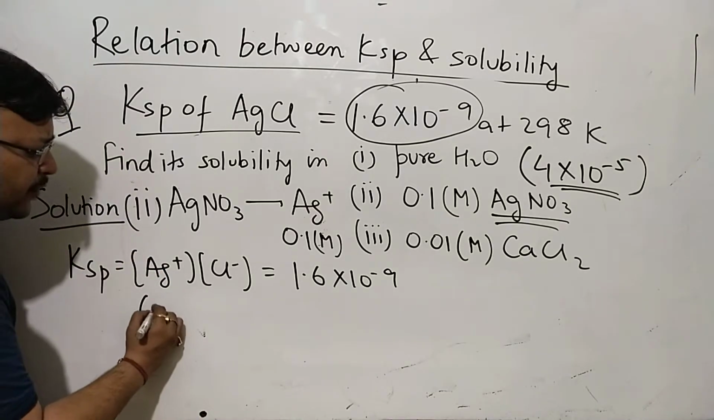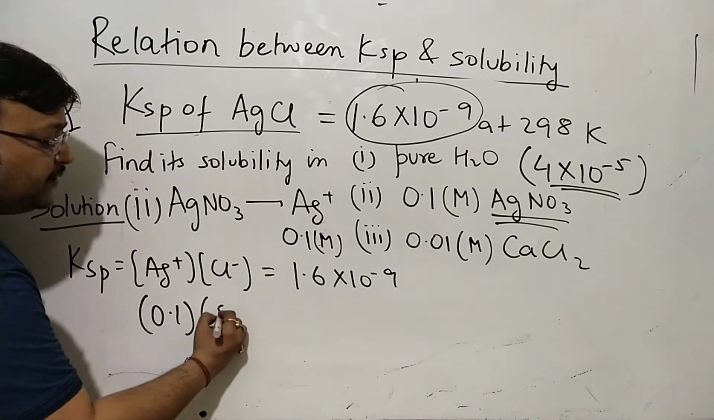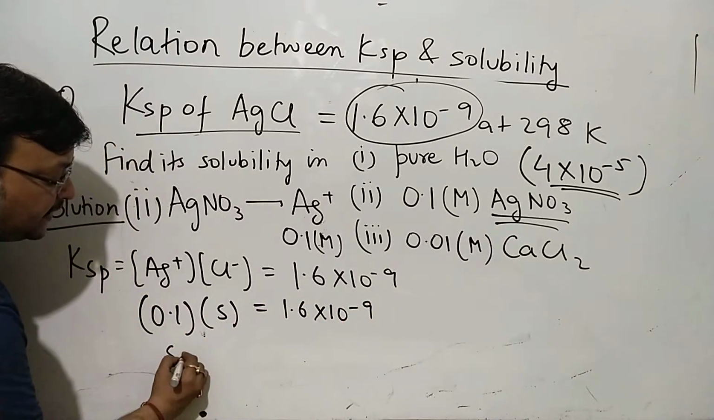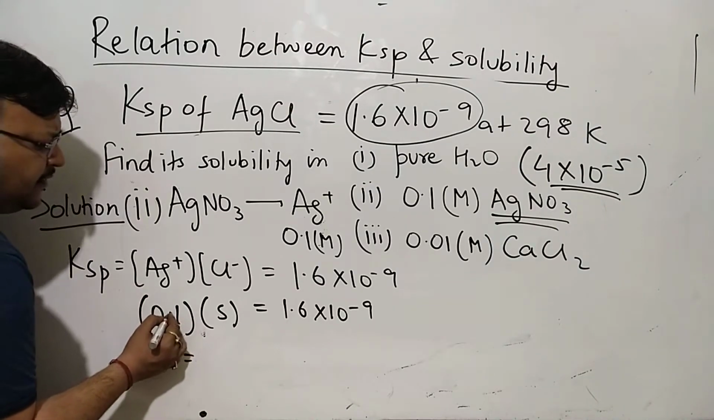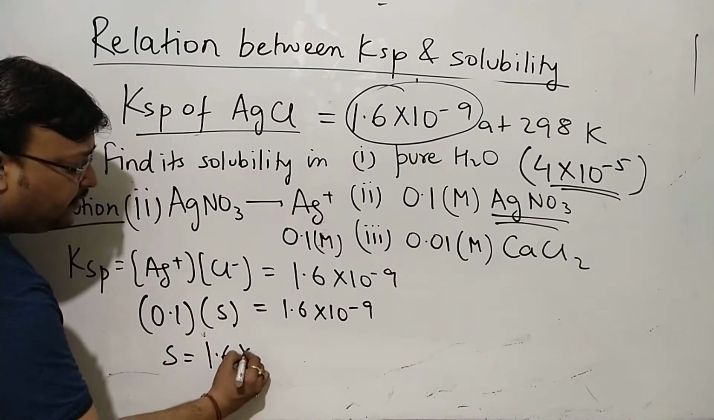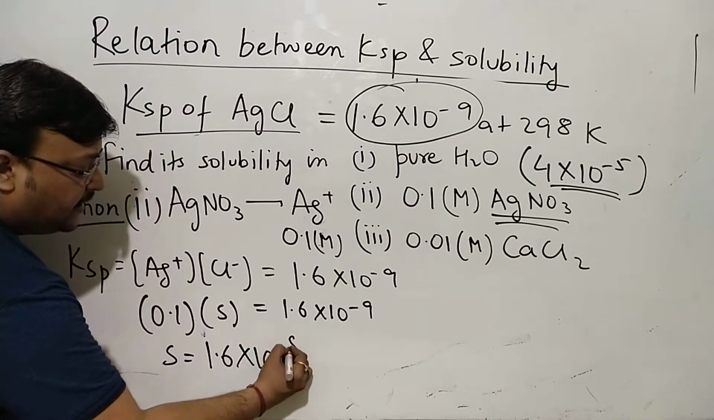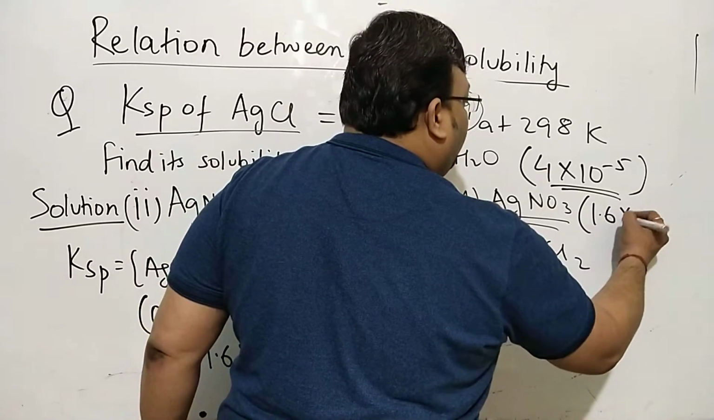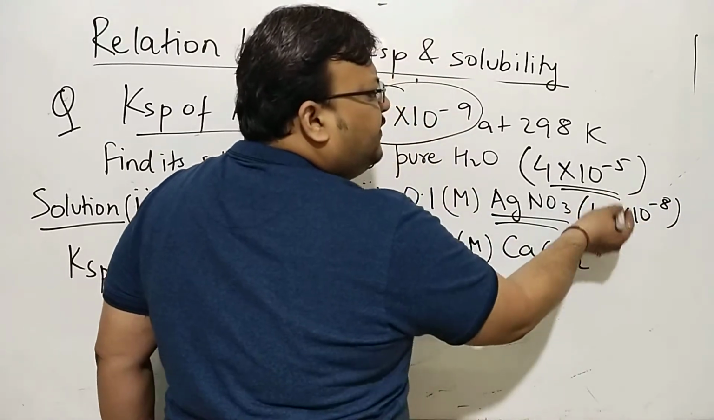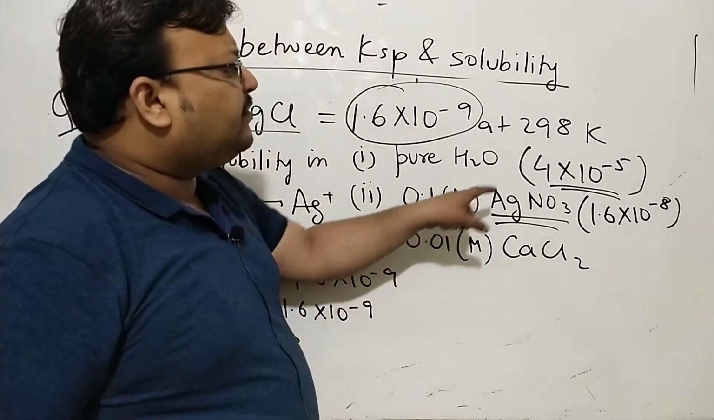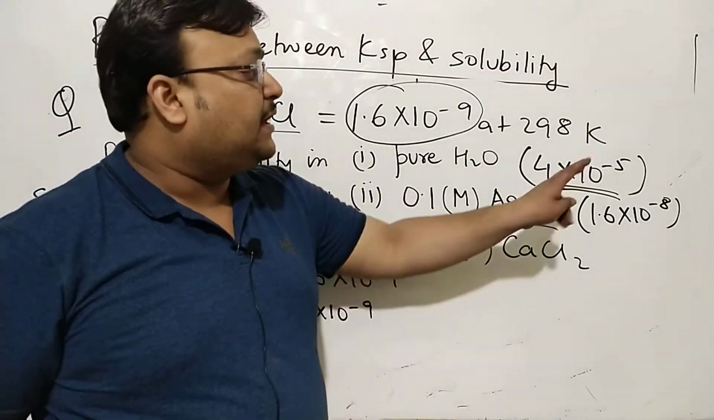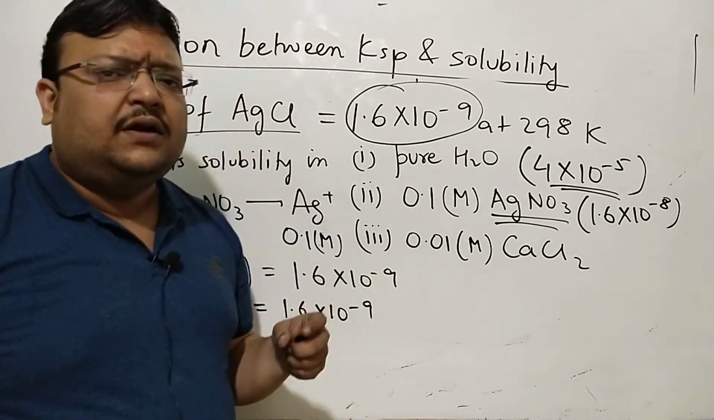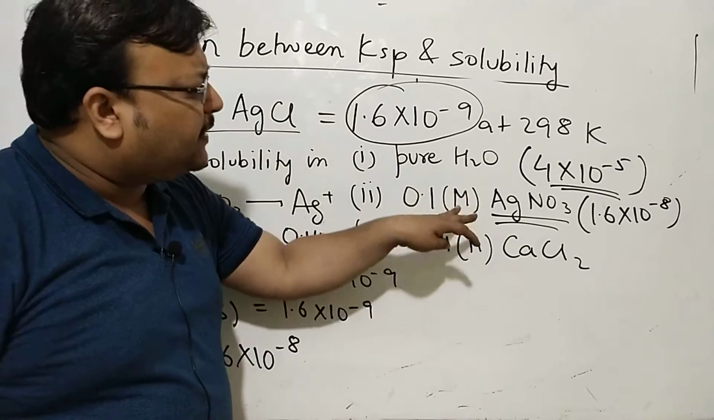You will want to take this 0.1, and you will find solubility by dividing 1.6 into 10 to the power minus 9 by 0.1. You will get solubility as 1.6 into 10 to the power minus 8. Right away the solubility is decreasing almost 1000 times, from 10 to the power minus 5 to 10 to the power minus 8. We'll again see the application of this fact as well.